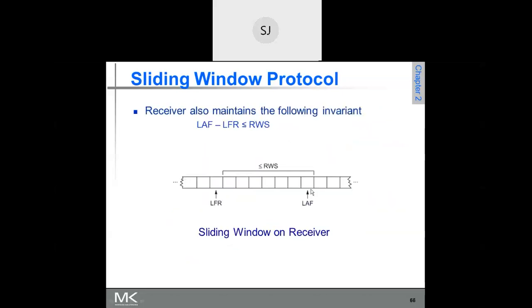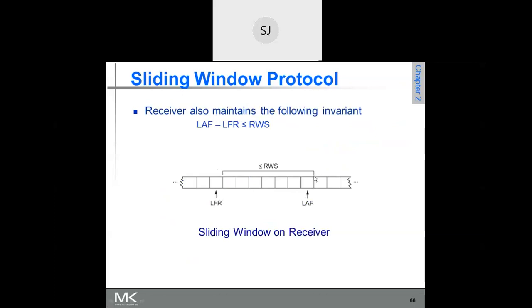This entire window has been received successfully because you have acknowledged for 17. So this LFR comes here, because up to 17 all the frames have been received successfully. Then our receiving window will start from this point.